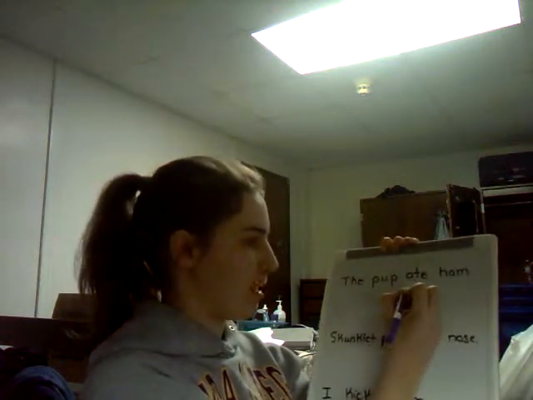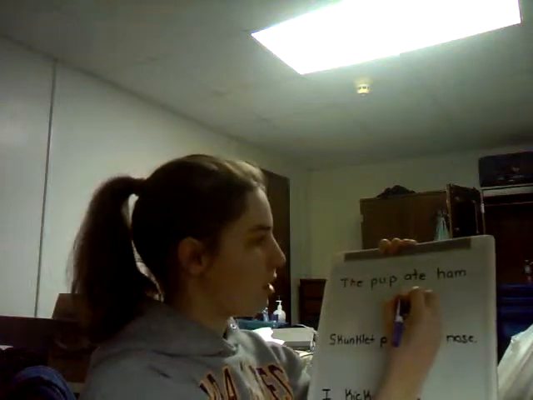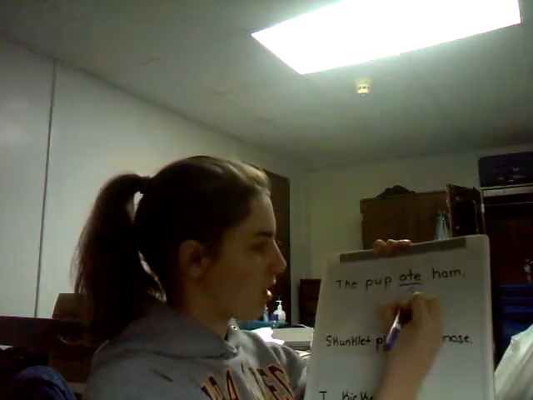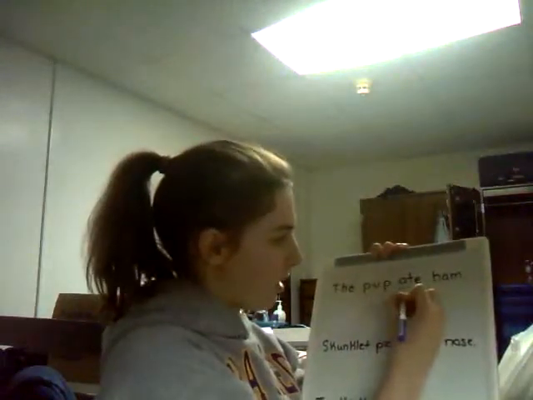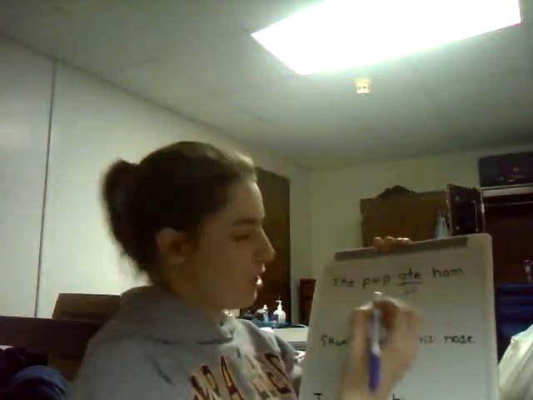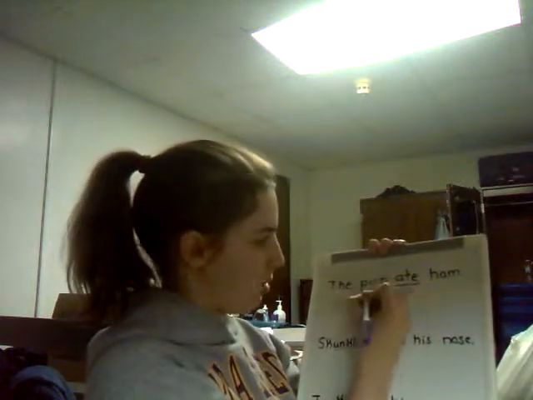It's going to be ate. It's going to be the verb. So you're going to underline that, and that's going to be your predicate. And then you know your subject is going to be the pup, because the pup's the one doing the eating.